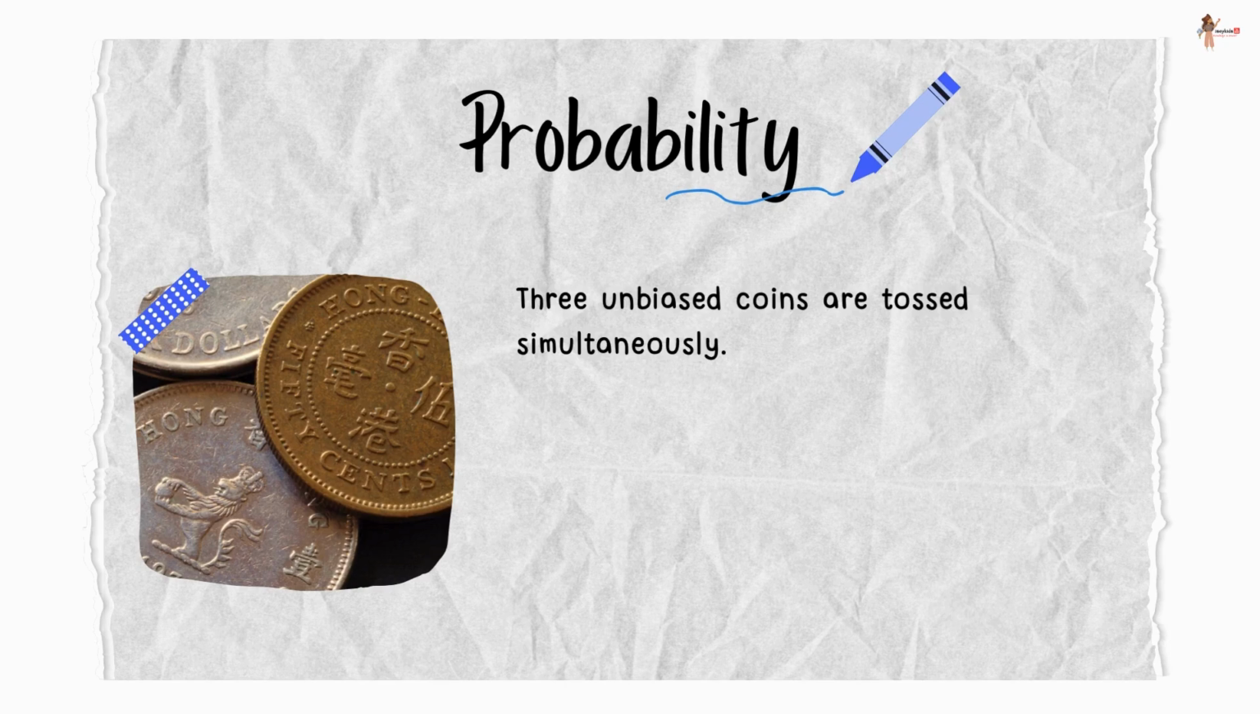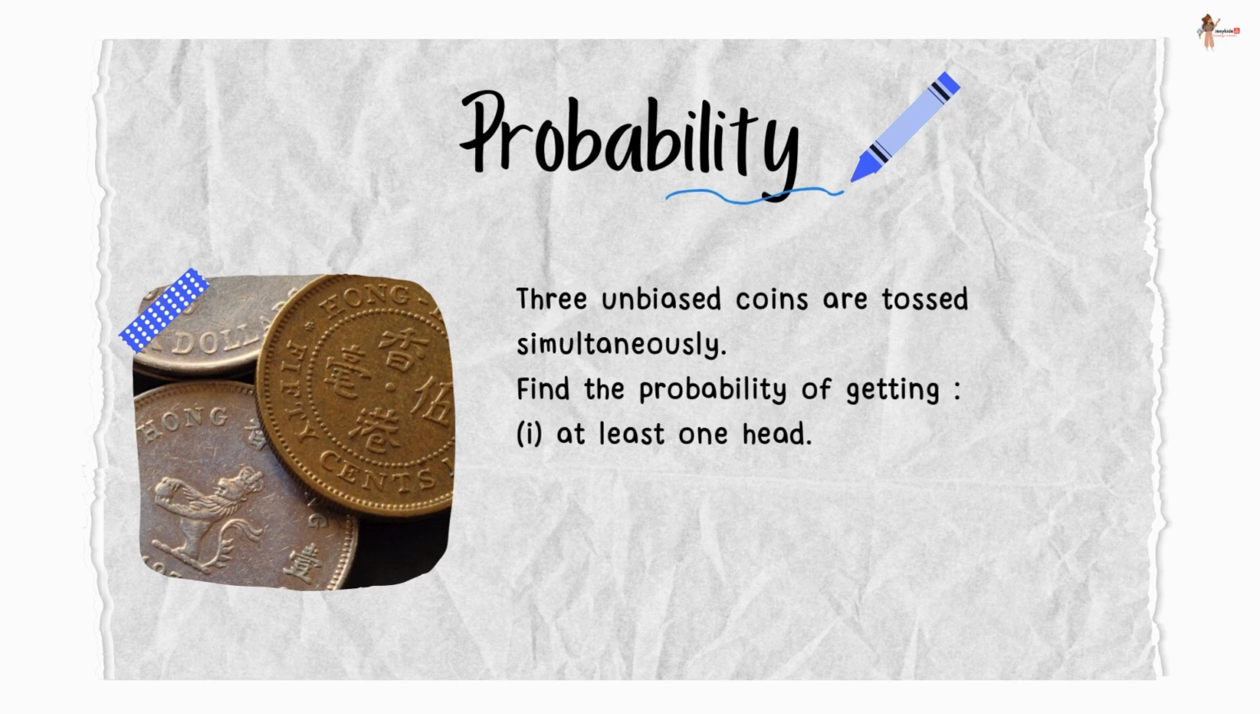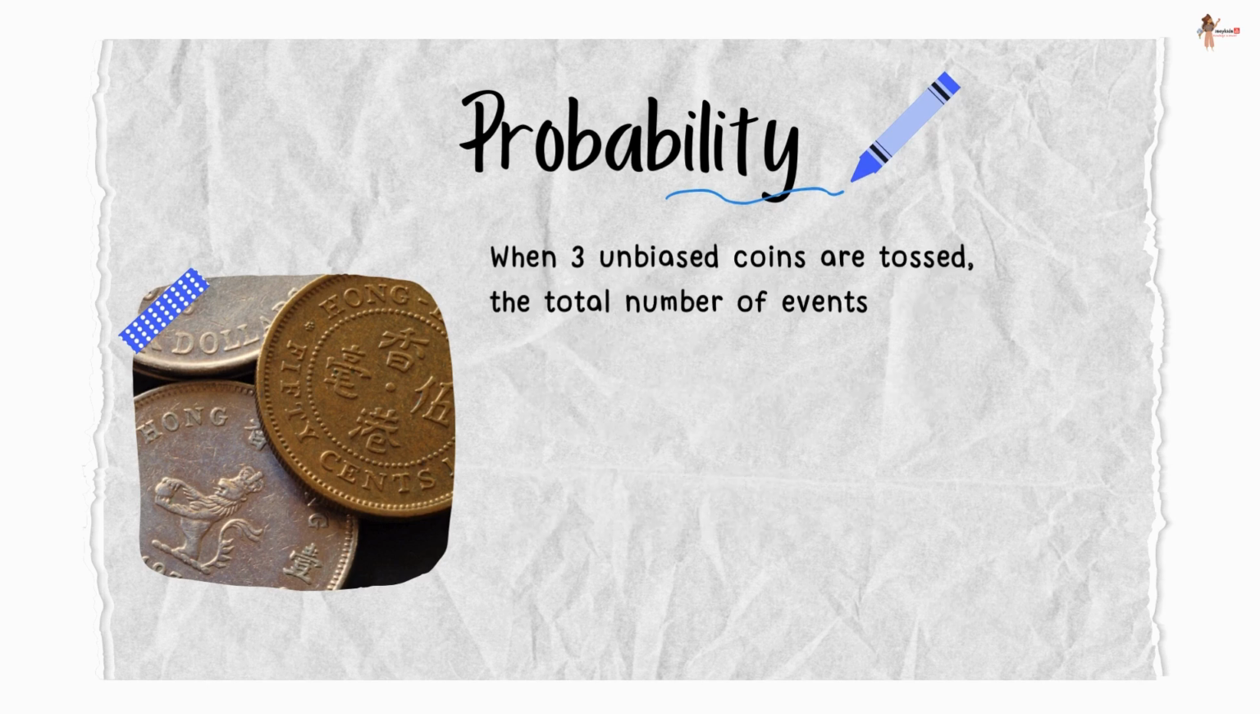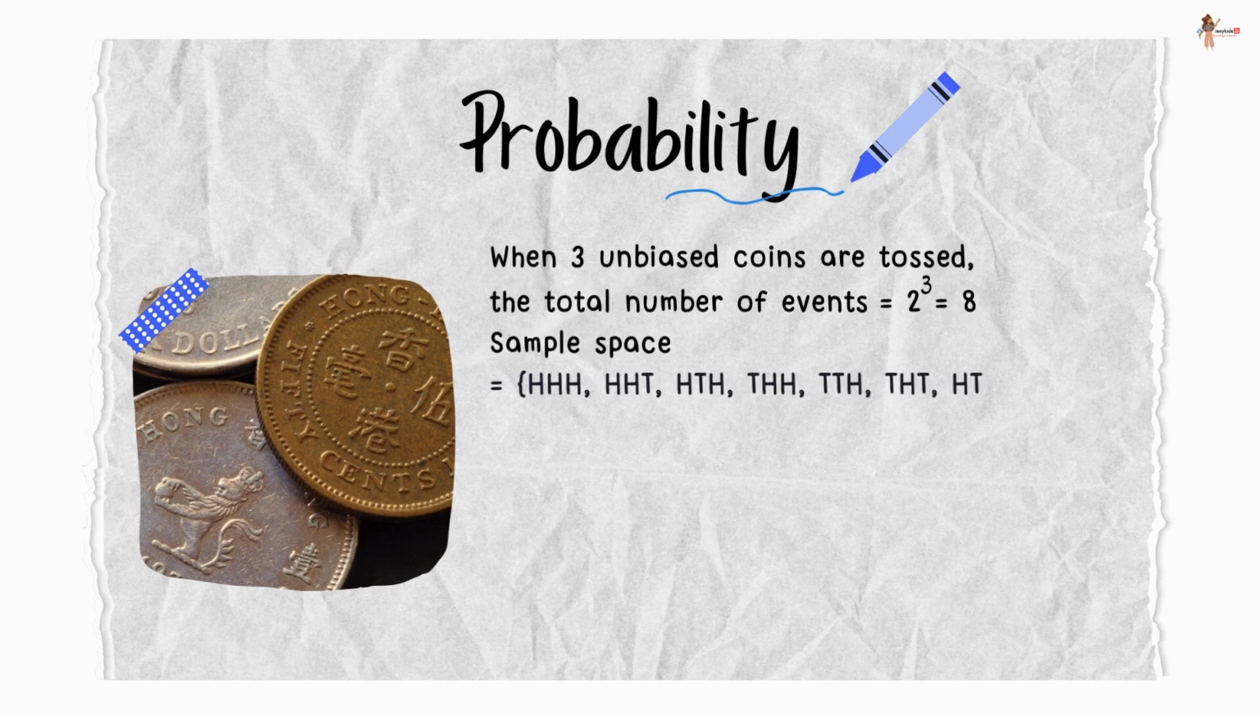Three unbiased coins are tossed simultaneously. Find the probability of getting at least one head, exactly one tail, and two heads and one tail. Now, when three unbiased coins are tossed, the total number of events would be 2 raised to the power 3, that is 8. So let's make the sample space. That would be your sample space.